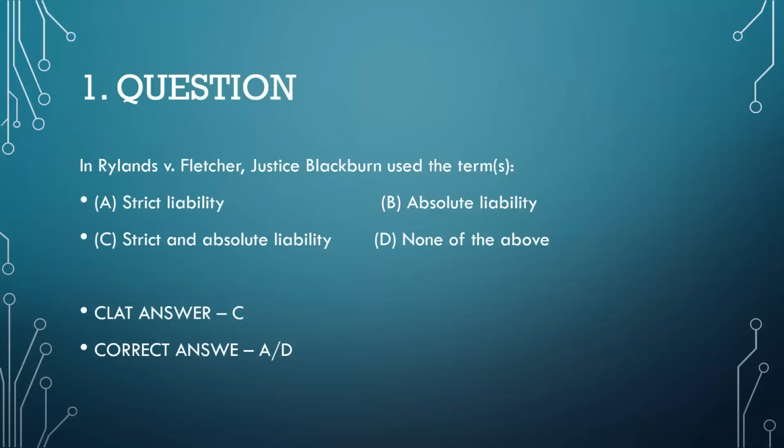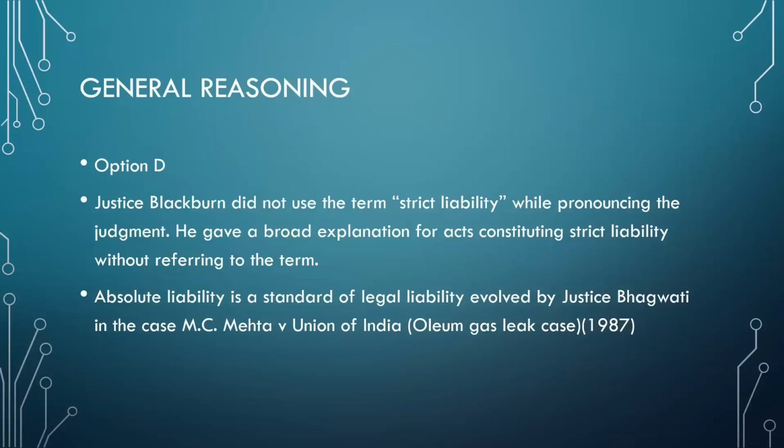The first question that we talked about yesterday is Rylands versus Fletcher: Justice Blackburn used the term. The CLAT answer given was C. The correct answer, as you were discussing, is A or D. What we have researched is that option D would be the correct answer, but nonetheless the CLAT answer is wrong, because Justice Blackburn didn't use any term like strict liability. What he did was pronounce the judgment while giving a broad explanation regarding strict liability. So he didn't use any term.